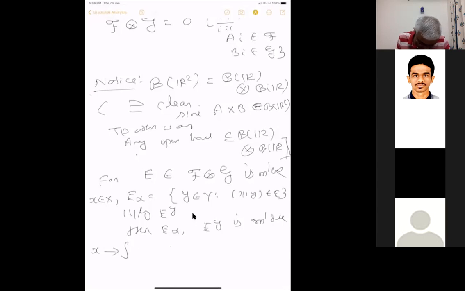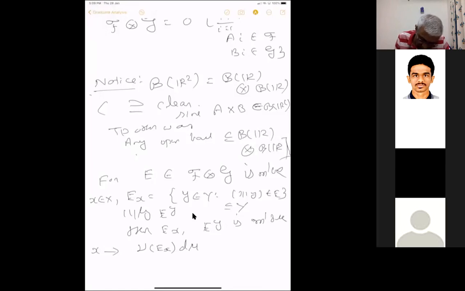So x going to nu of E_x, where E_x is a set contained in Y. When E is measurable, this is in the sigma algebra G. So then you have to integrate with respect to d mu, right? I'm saying something wrong, this is not the right thing, sorry.